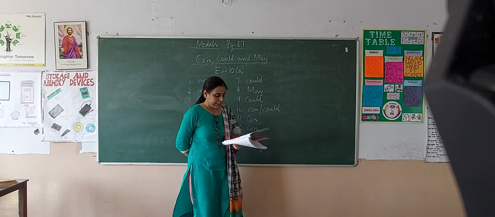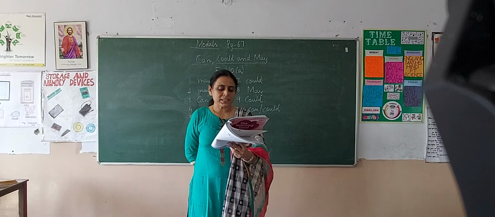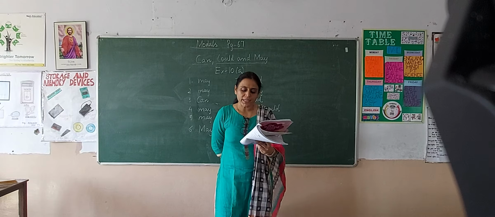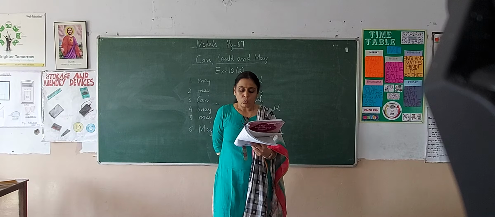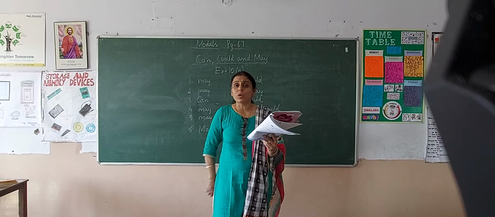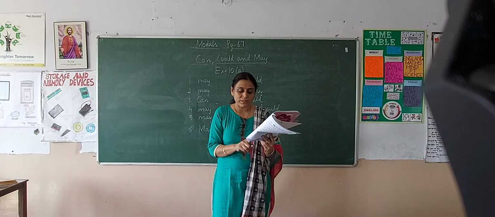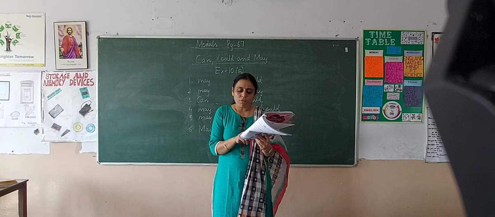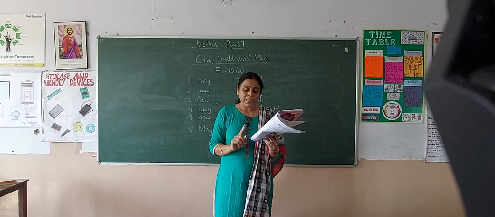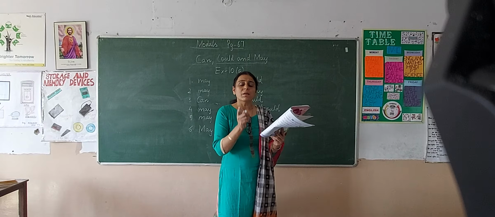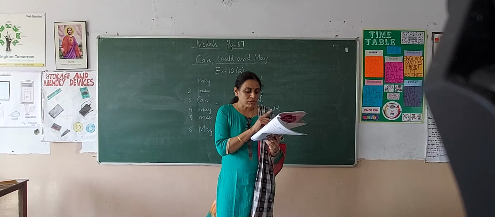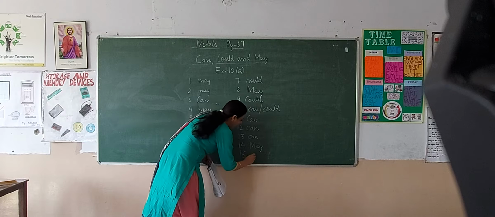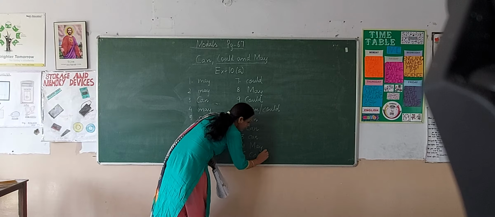We will write may. Now the last sentence in this exercise is, he dash work for hours before he left the office. Now, he had this ability to work in the past tense. Left is written over there. Left, it's the past tense of the verb. That means before leaving the office, he could have worked. So we will write, he could work for hours before he left the office.